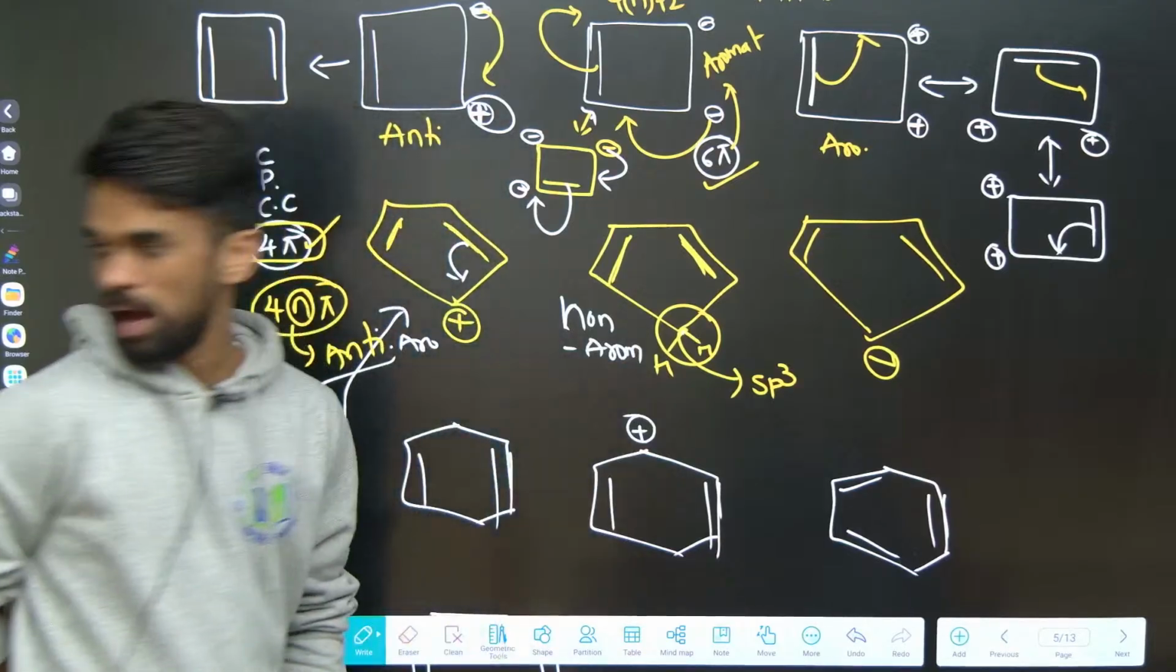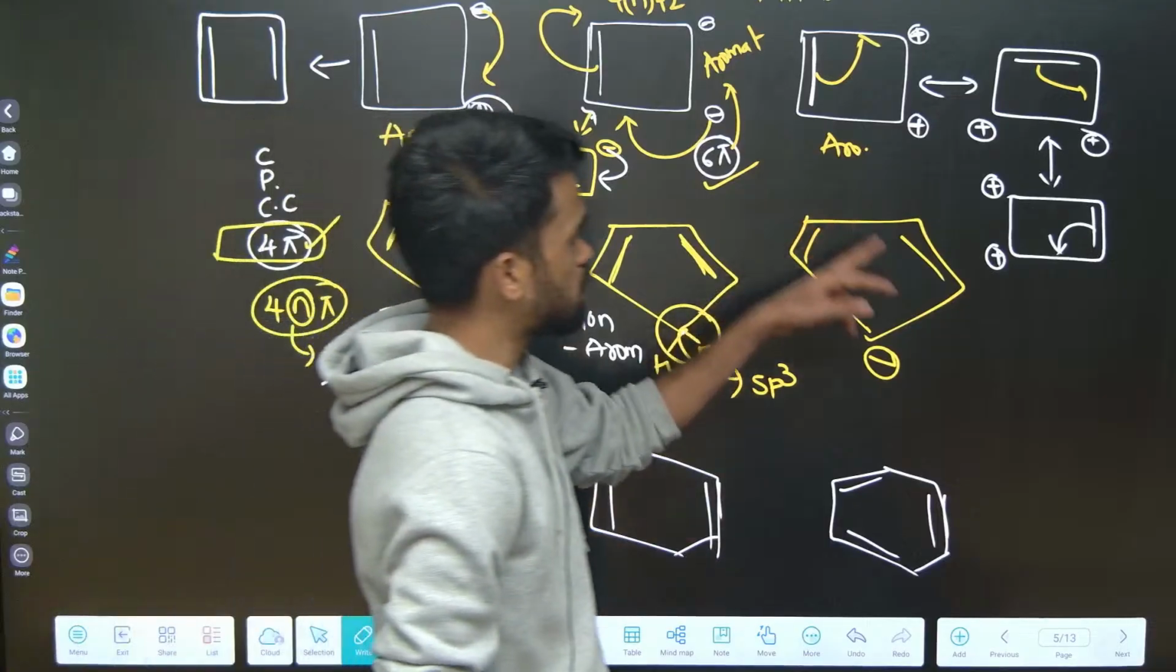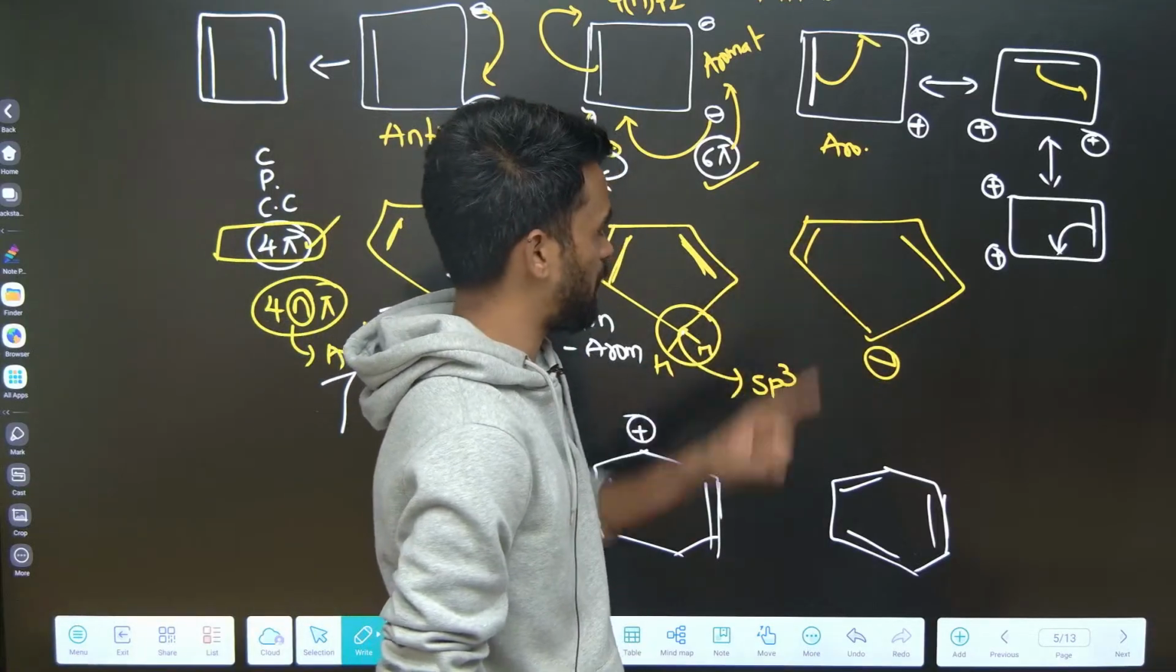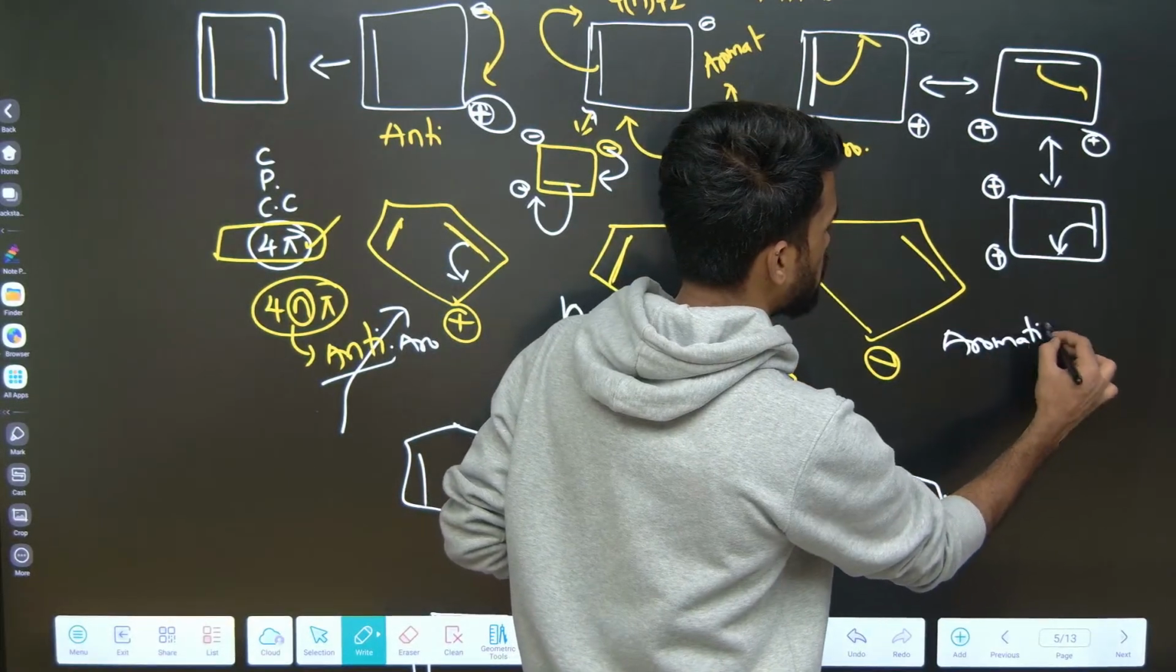Okay, non-aromatic. And the next, what about the next example here? See, it has 6 pi electrons, complete conjugation is there, planar, so it can be an aromatic compound. What can it be? An aromatic compound like this.